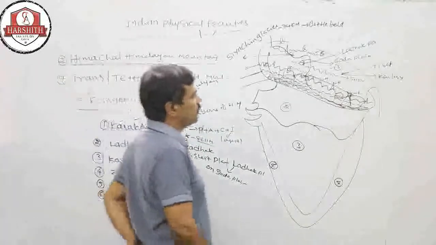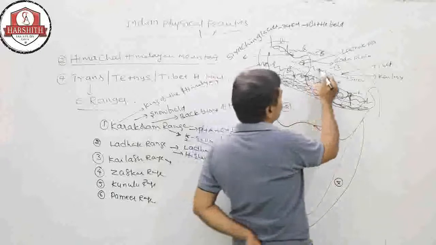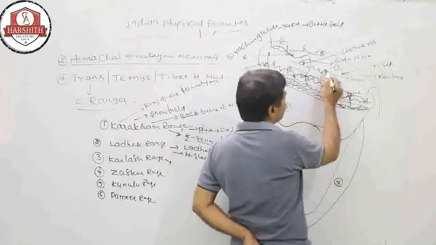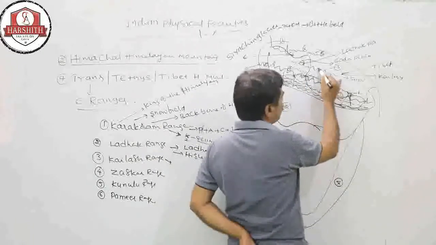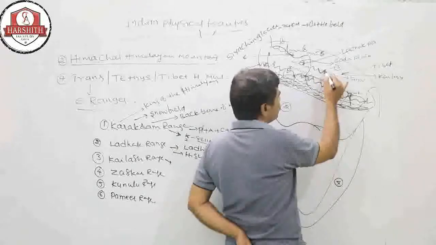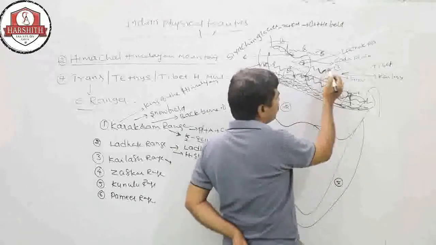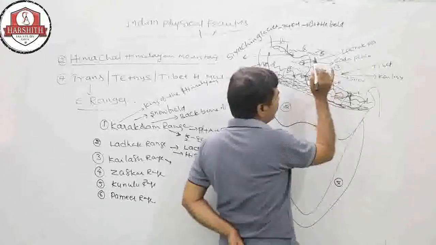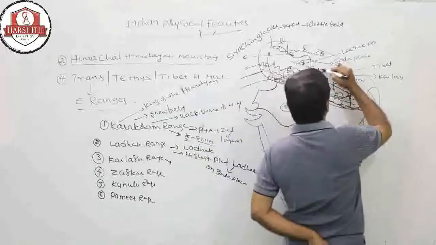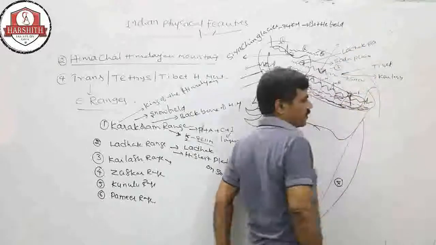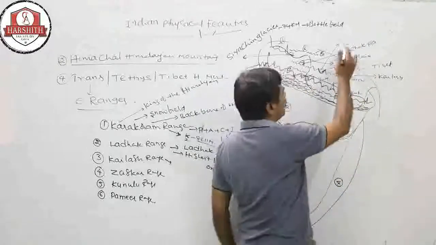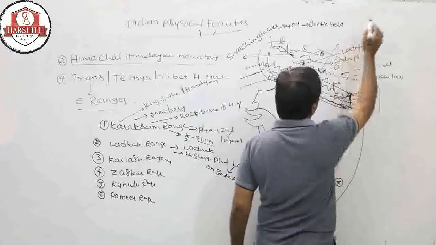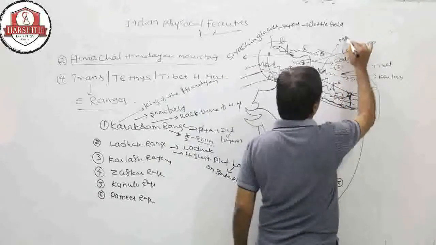That snow is the melt water from the glacier, and that melt water enters into one of the valleys. That water valley is called a lake, and the name of the lake is Manasa Sarovar Lake.